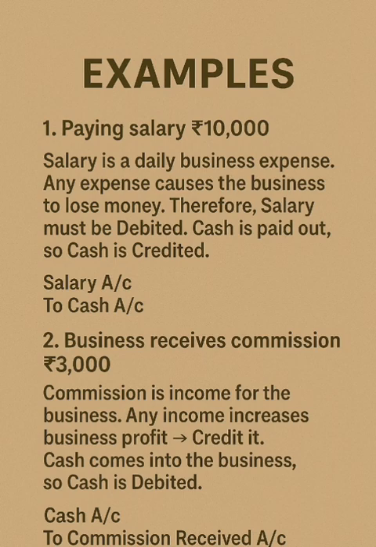2. Business receives commission 3,000 rupees. Commission is income for the business. Any income increases business profit. Then credit it. Cash comes into the business, so cash is debited. Entry. Cash account debit. To commission received account.